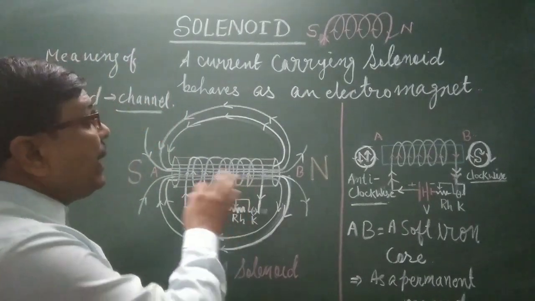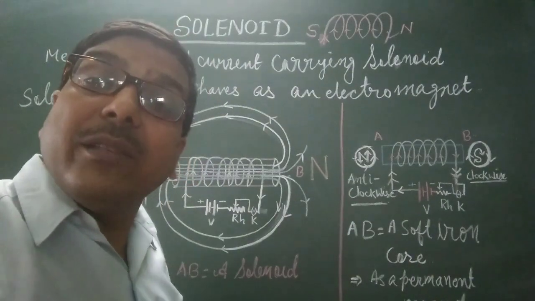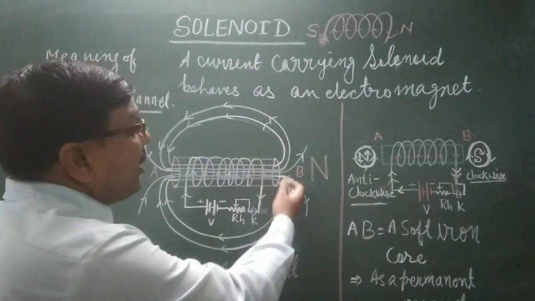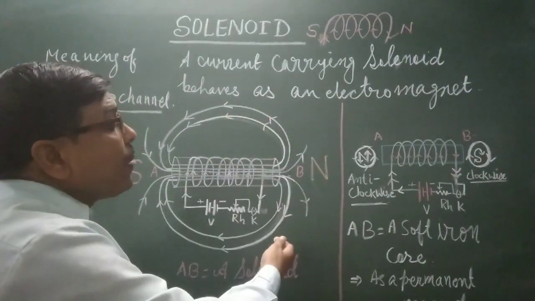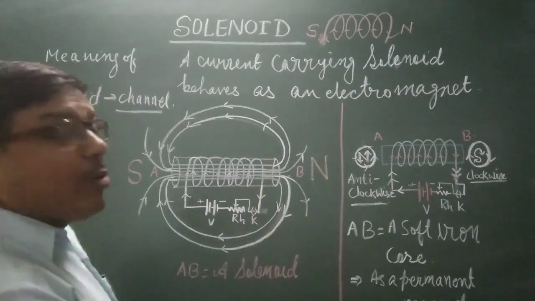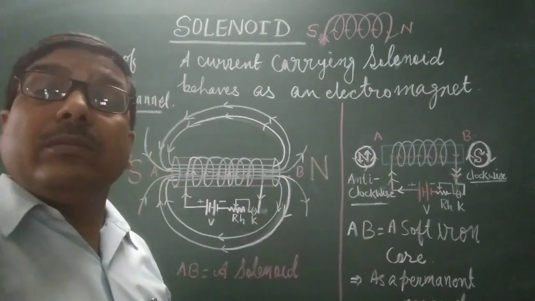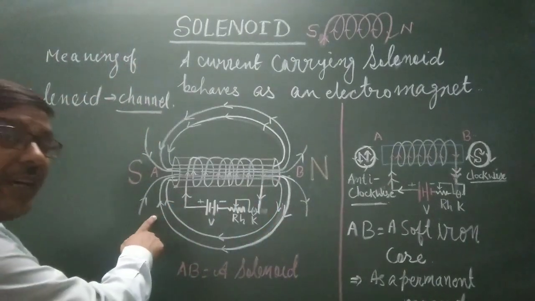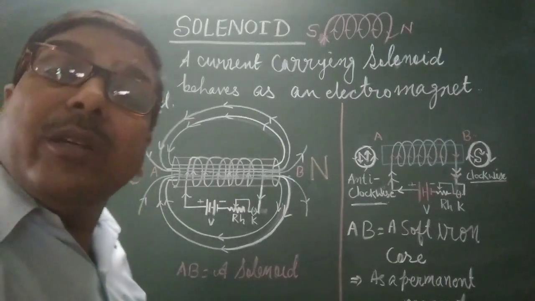Now, the ends behave as the poles of the magnet, which consist of North Pole and South Pole. The field lines are produced in this form, and the end where they come out becomes the North Pole of the magnet, and the other end where the magnetic field lines enter is the South Pole.